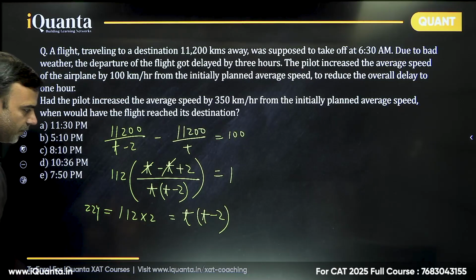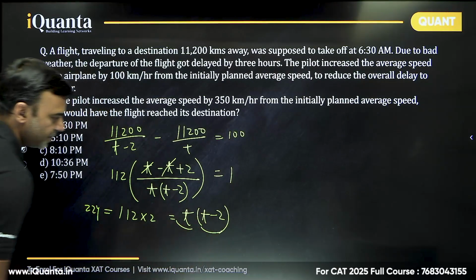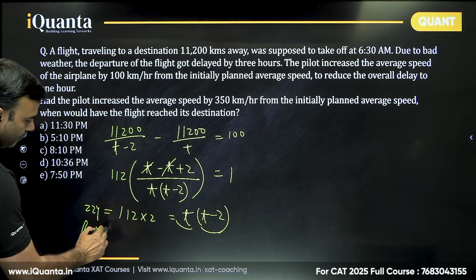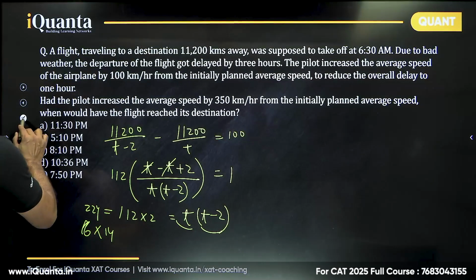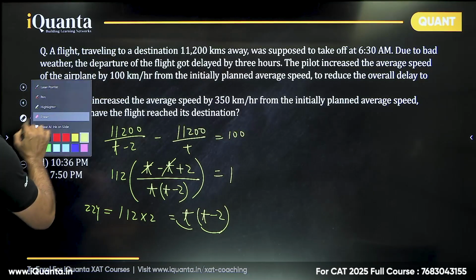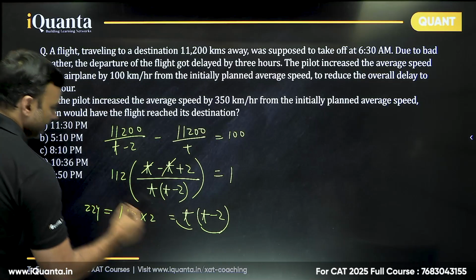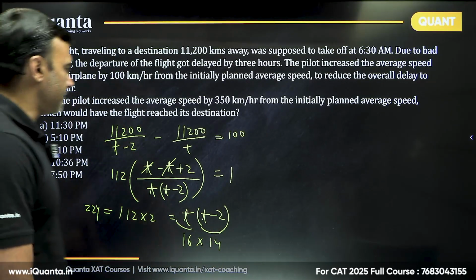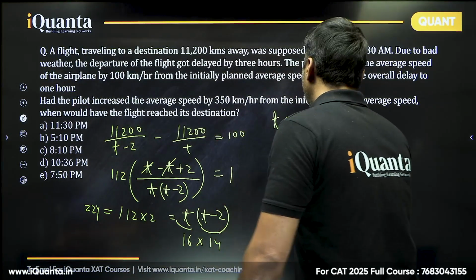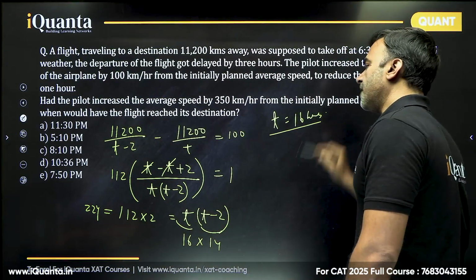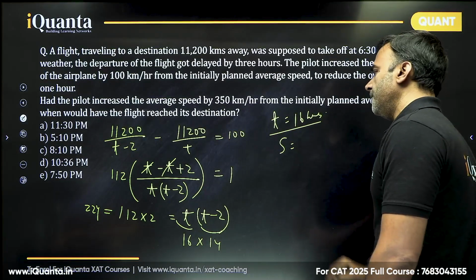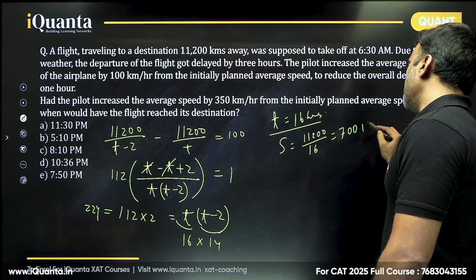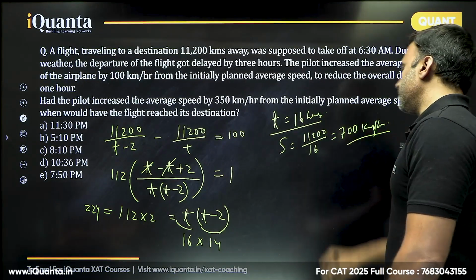If you factorize 224 into two parts such that the difference is 2, there is only one possibility, and that is 16 into 14. Wow. Right? So simply factorize 224 in such a manner that you get a difference between them as 2. So very clearly t is equal to 16 hours. This is the normal time. Distance 11,200, so normal speed would be 11,200 divided by 16. That is 700 kilometers per hour. This is a very sensible situation.